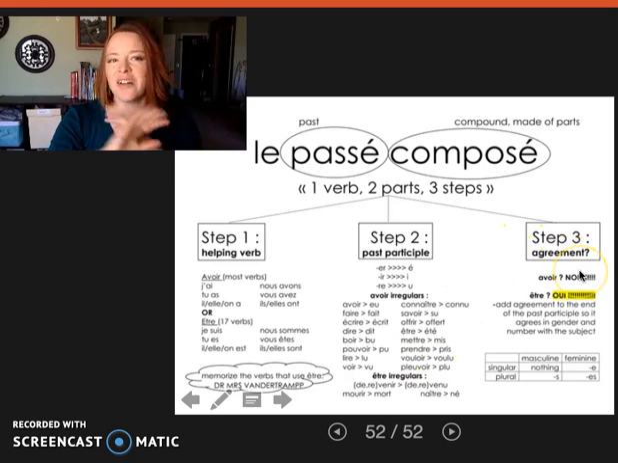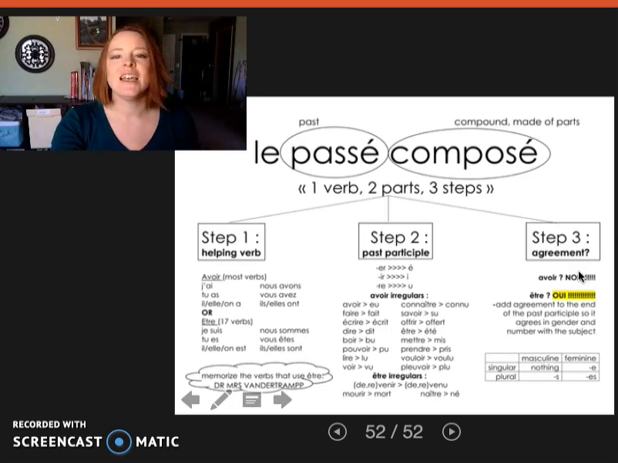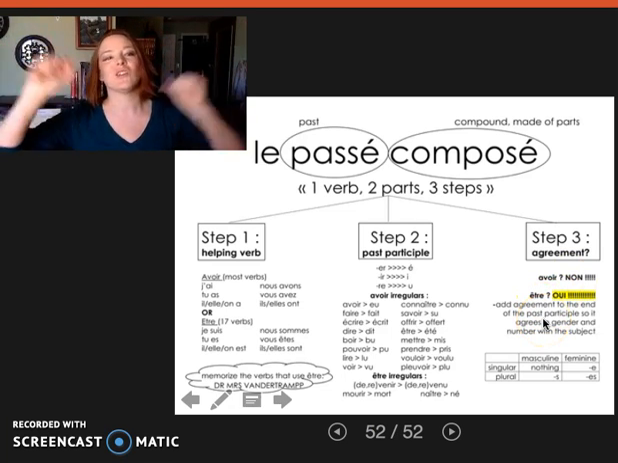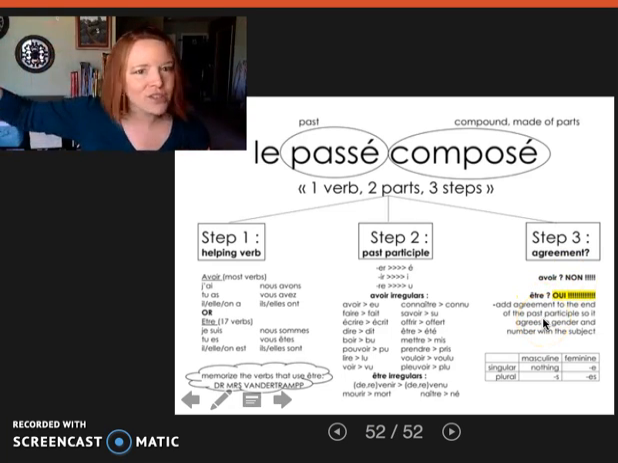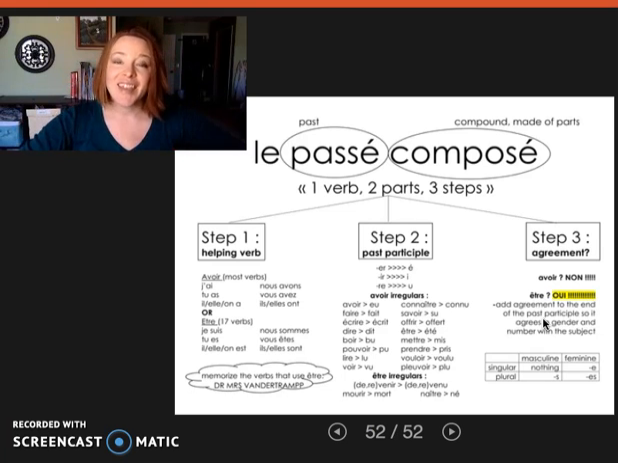If it's avoir, sure, don't agree. Think direct objects are for later. And if it's être, yes, make it agree. Again, you can tell yourself direct objects, we'll work on those later. But if you're ready for them now, that's awesome.